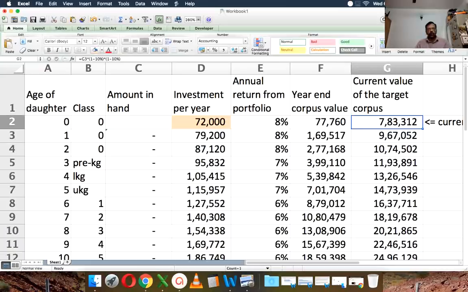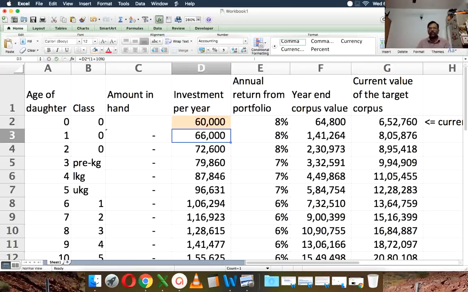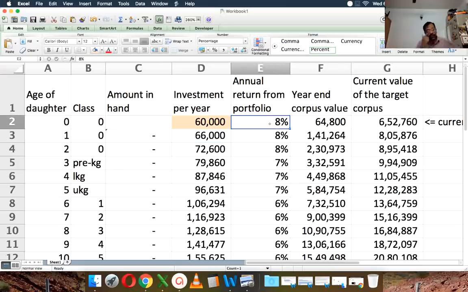That's awesome, isn't it? So your child is just born, and if you keep investing, let's say this is 6,000 a month. Let's make it 5,000 back. Right? If you keep investing 5,000 a month, and that is 60,000 a year, and increase those investments 10% a year, even at 40% equity allocation, you will get a current value of the target corpus, which is like 5 lakhs, or this is like 6 lakhs, which you can happily put in a college. You can of course make these annual returns higher and so on. I will do a separate video on how to change your asset allocation with the duration of the investments and so on. So that's it.